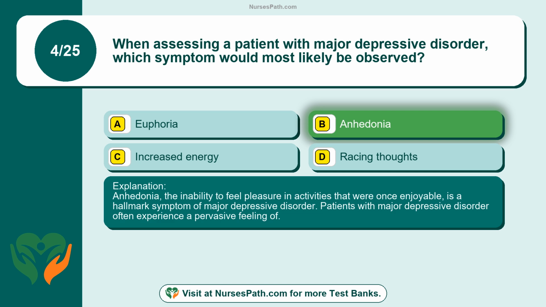Anhedonia. Anhedonia, the inability to feel pleasure in activities that were once enjoyable, is a hallmark symptom of major depressive disorder. Patients with major depressive disorder often experience a pervasive feeling of.